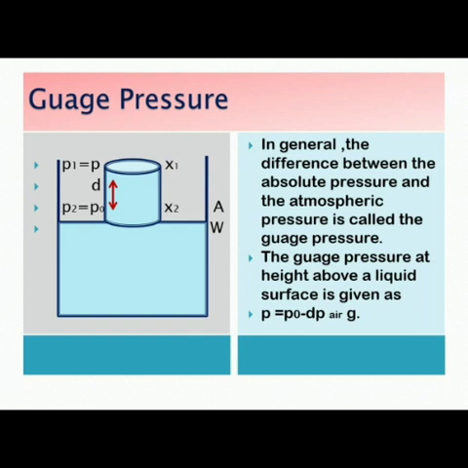The gauge pressure at a height above a liquid surface is given by small p is equal to P0 multiplied by dP, that is in the air, which we have shown here, multiplied by small g, that is the gravity which is felt on the liquid. I hope both the pressures are clear to you all, students.